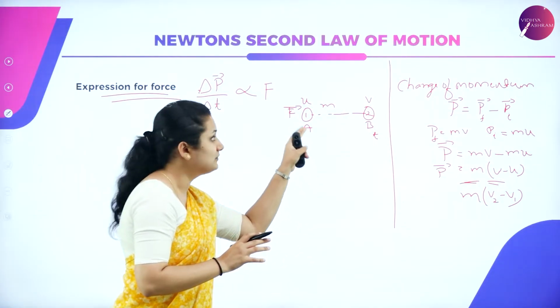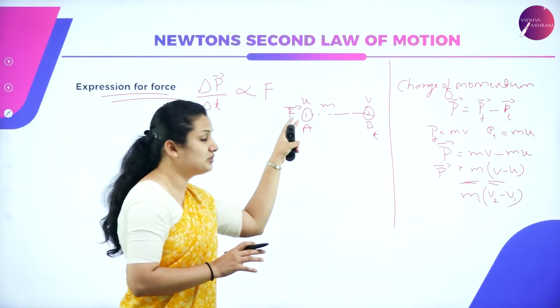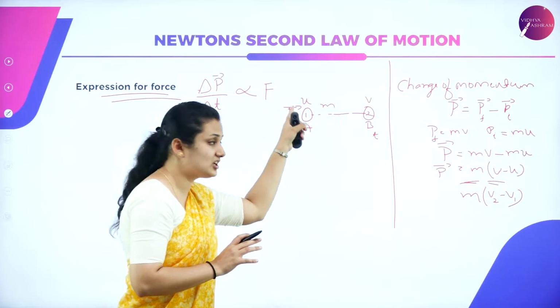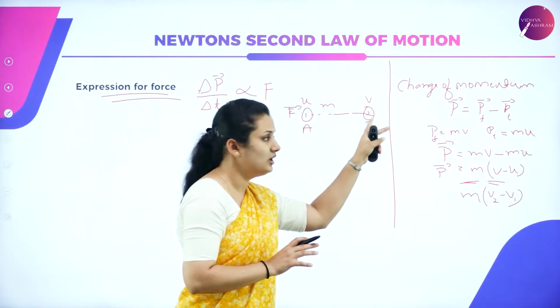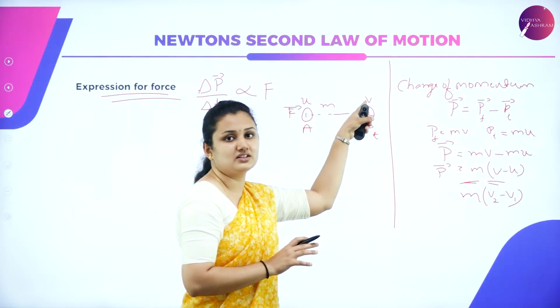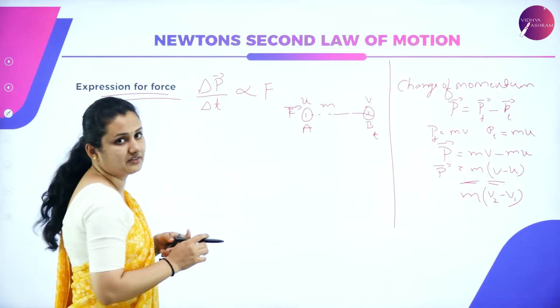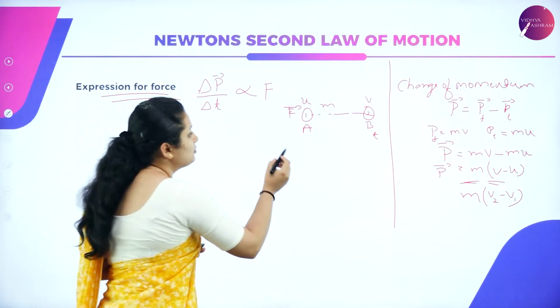Consider a body of mass m to which some force F is applied. It has initial velocity u. It will move from point 1 to point 2, and the final velocity is given by v. Now how will you derive this expression? What is the change in momentum?